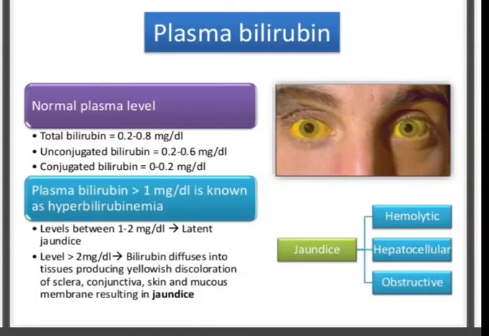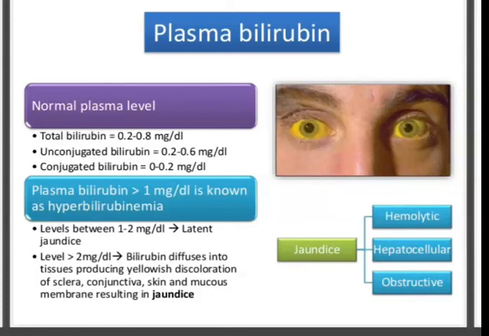Levels between 1 to 2 mg per dL are latent jaundice. Levels of more than 2 mg per dL, where bilirubin diffuses into tissues, produce yellowish discoloration of the sclera, conjunctiva, skin and mucous membrane, resulting in jaundice. That is hyperbilirubinemia.